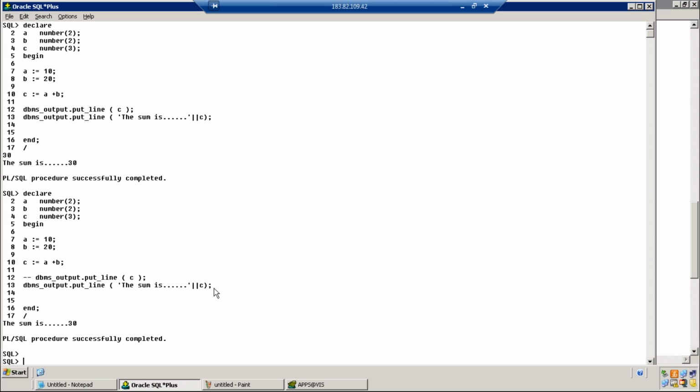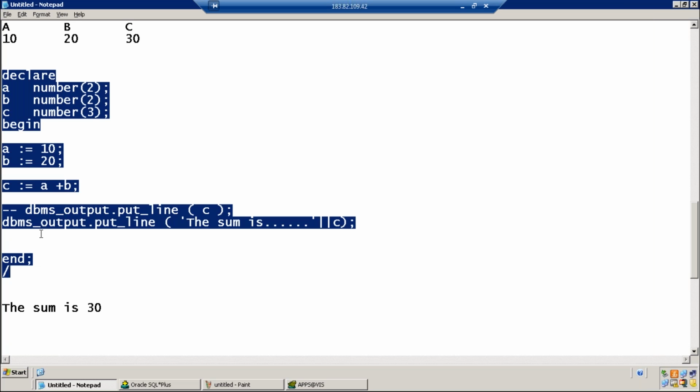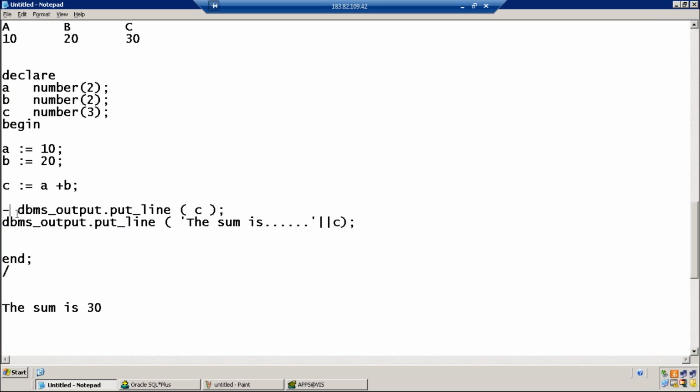Yes, Jamal. You have removed the first line, line number 12, by adding two dashes, right? This is dash. Yes. Instead of dash, you can put star, asterisk. Instead of this, you can also write slash star, star slash. Okay.